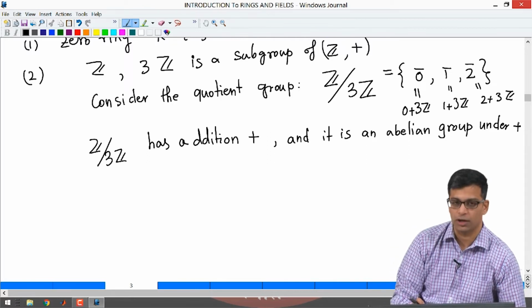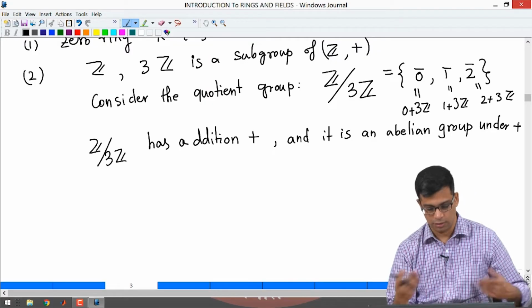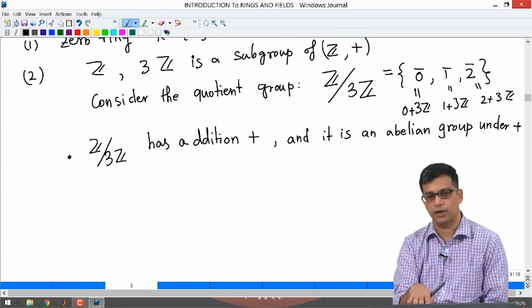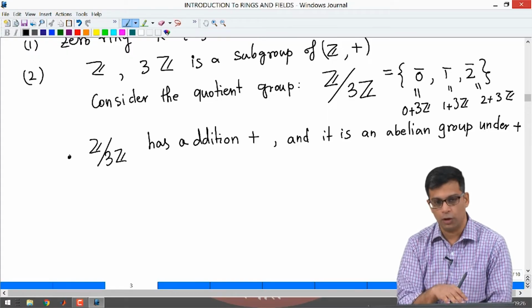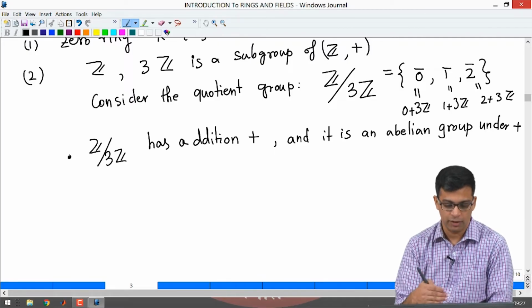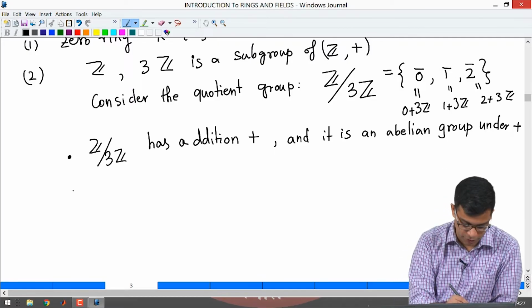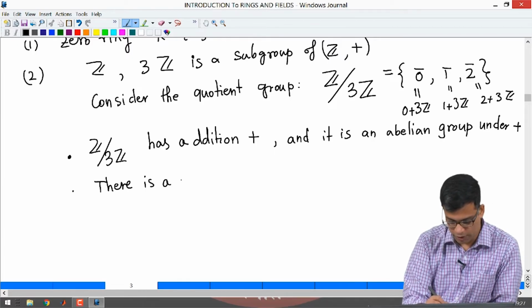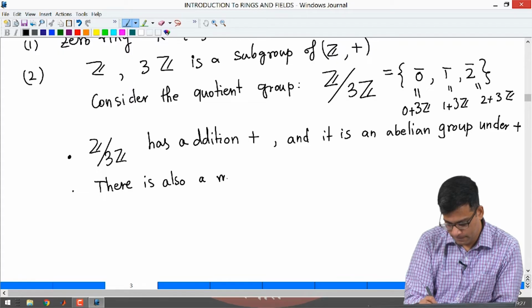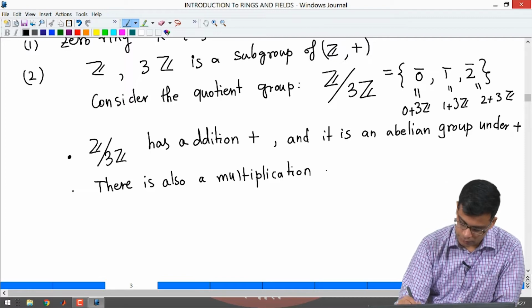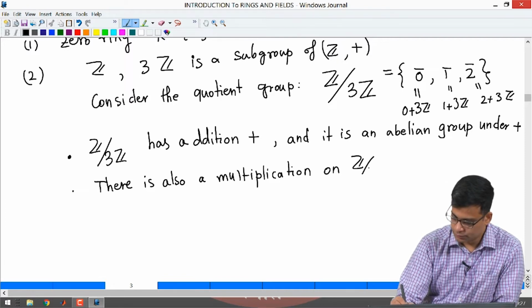So, under addition it is a group of order 3, so it is abelian. But this is where you would have stopped in group theory. Now, I want to introduce a multiplication on this set. So, I want to say that this also has multiplication, and then I want to ask, is it a group? There is also a multiplication on Z mod 3Z.